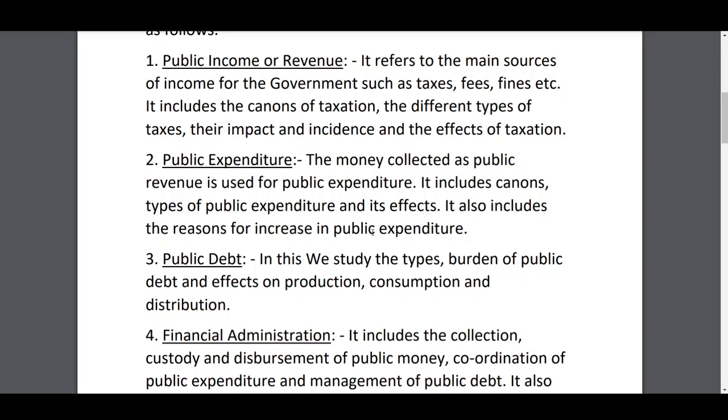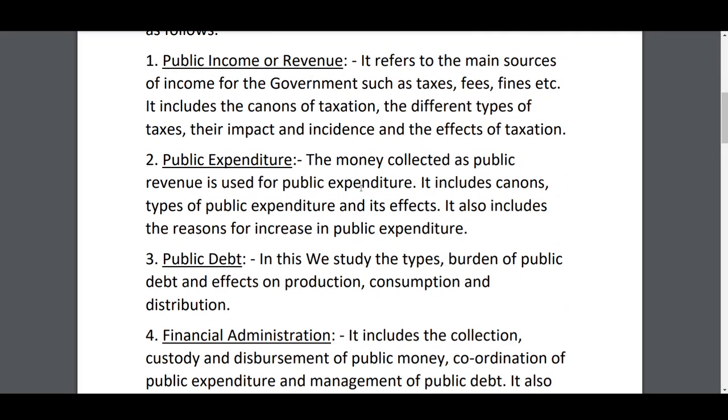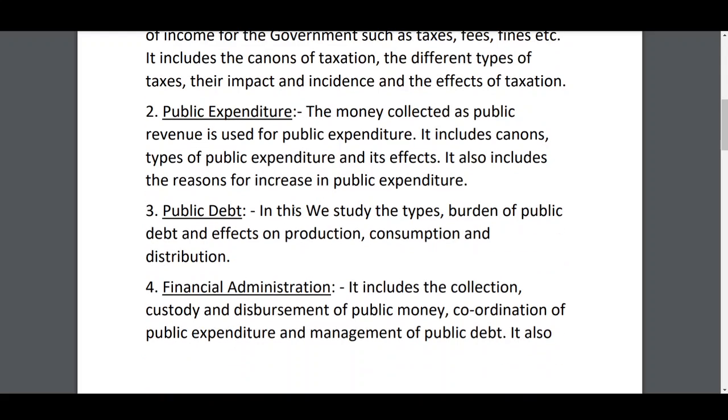Reasons for increase in public expenditure means why the public expenditure is increasing day by day. Understand? That is the meaning. That also we are going to study: what are the reasons for increasing public expenditure? That is the second content or the second subject matter of public finance, given by Professor Dalton.